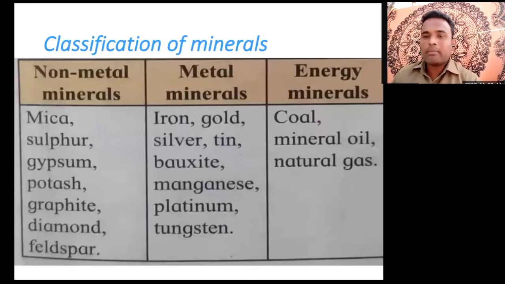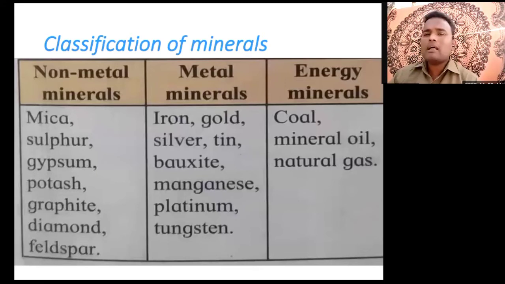Already we have learned about metals and non-metals. Non-metal means things which do not have the capacity to conduct heat from one particle to another, and which cannot conduct electricity. These are the properties or characteristics of non-metals. Examples of non-metals are mica, sulfur, gypsum, potash, graphite, diamond, and feldspar.